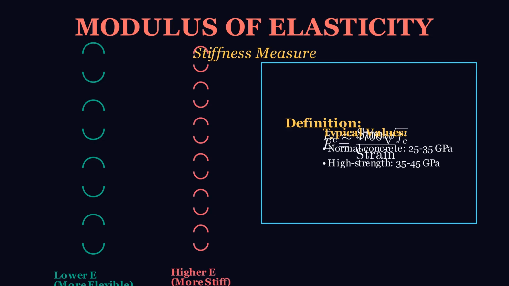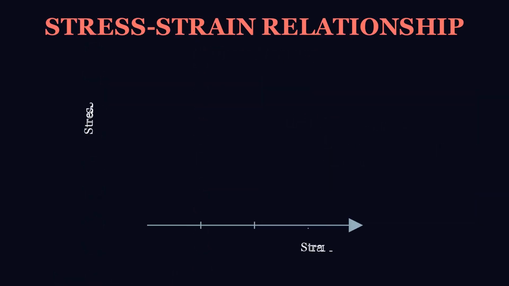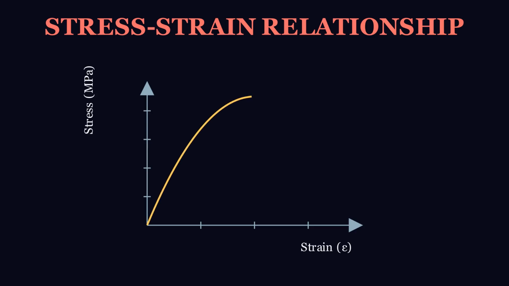The modulus of elasticity, also called Young's modulus, measures concrete's stiffness or resistance to deformation. It is defined as the ratio of stress to strain in the elastic range. For concrete, the modulus of elasticity is approximately 4,700 times the square root of the compressive strength. Typical values range from 25 to 35 gigapascals for normal concrete, and 35 to 45 gigapascals for high-strength concrete. This property is crucial for calculating deflections in beams and slabs.